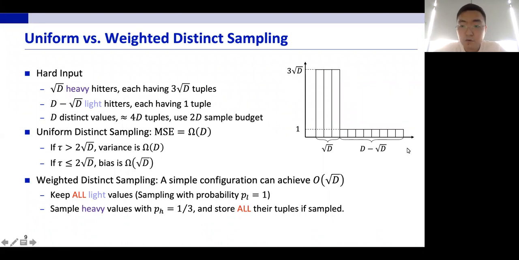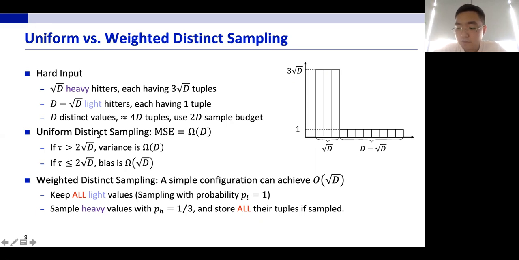We have square root of d heavy hitters. Each heavy hitter has 3 square root of d tuples, and the remaining values are light, and each light value has only 1 tuple. So in total, we have d distinct values and roughly 4d tuples, only subtracting a lower order term. And we're going to use 2d sample budget, which is actually storing half of the tuples.